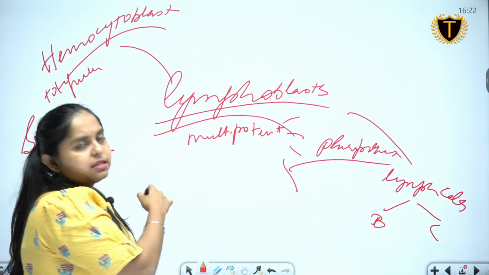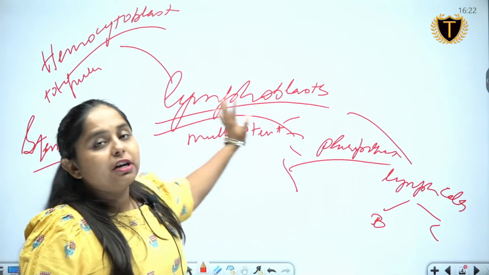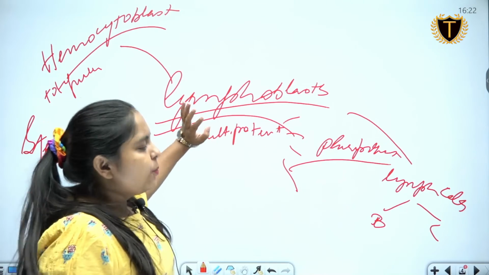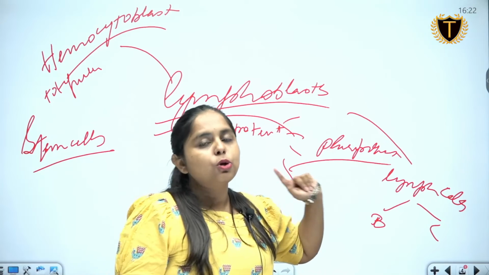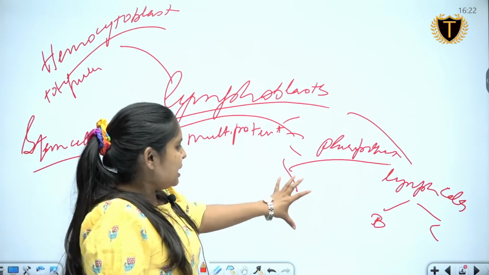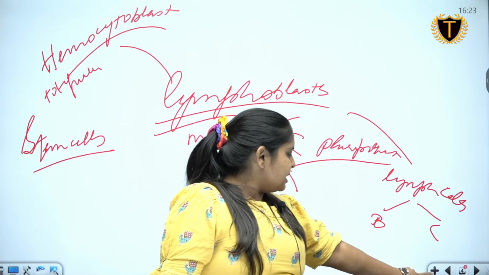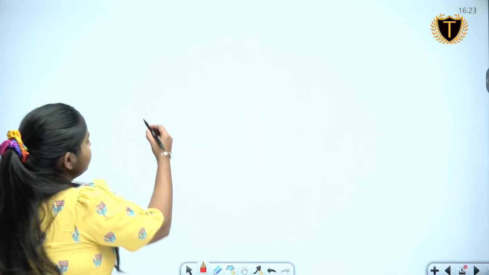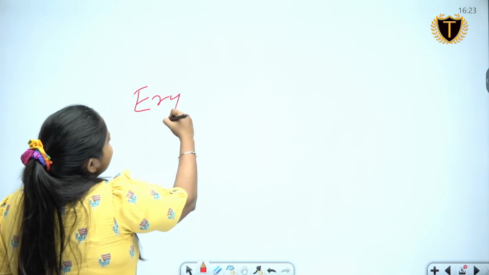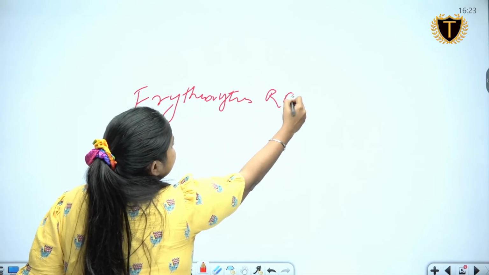We will discuss this when we come across such topics. It is difficult to understand this, but we will discuss stem cells, because stem cells is also part of our discussion in one of our questions for UPSC. But as of now, this basic idea is required. Other cells which are present in our blood, we know erythrocytes, which are RBCs.